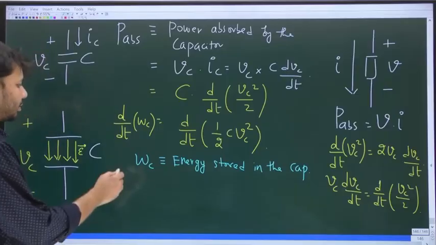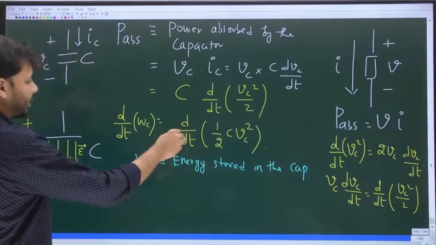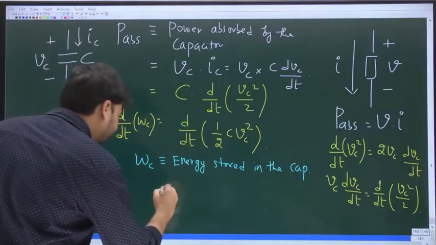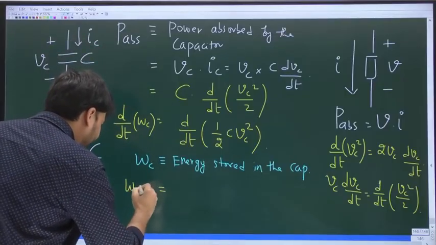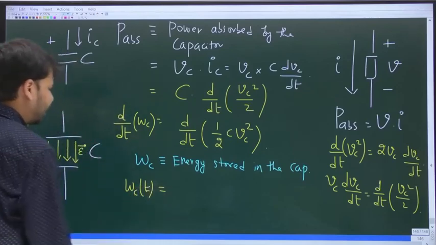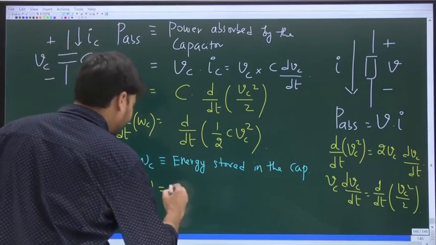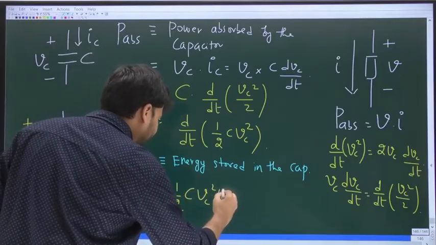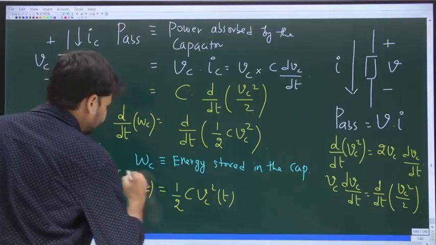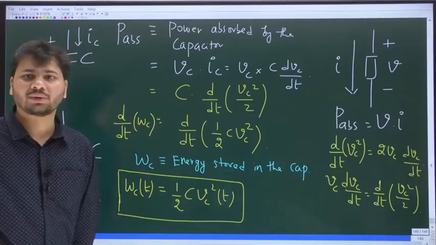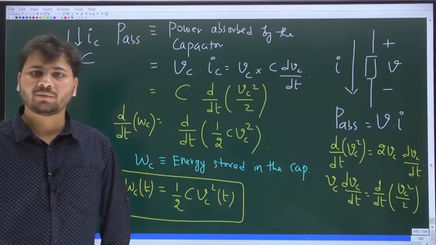So d by dt of Wc is equal to d by dt of half C Vc square. That means Wc of t, the energy stored in the capacitor as a function of time, is equal to half into C into Vc square of t.